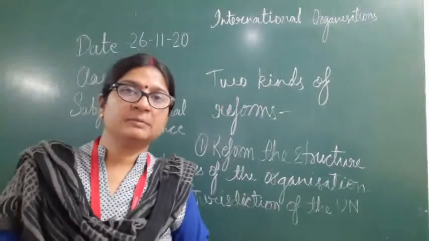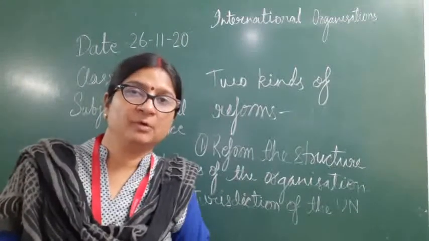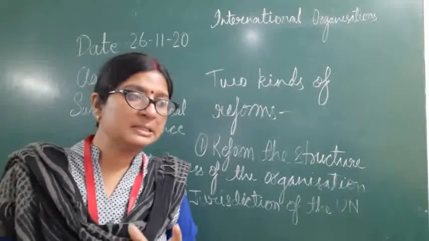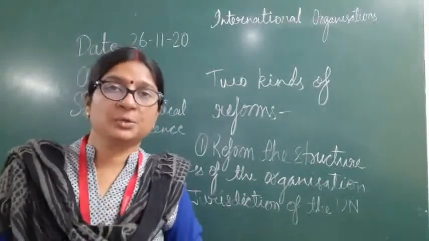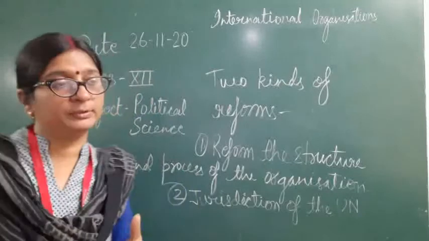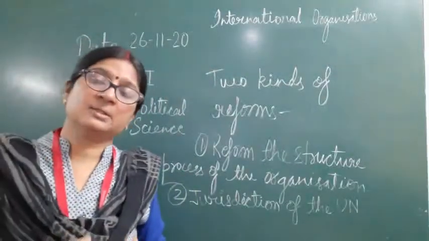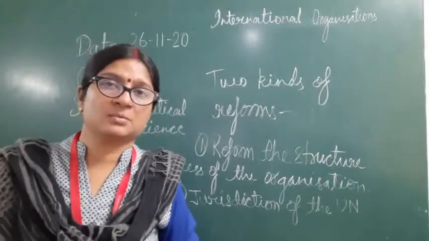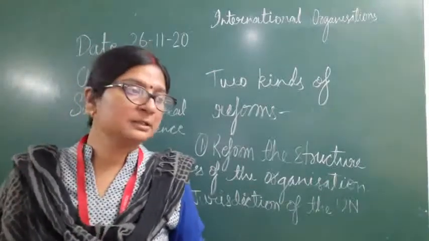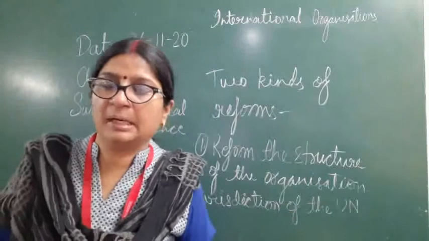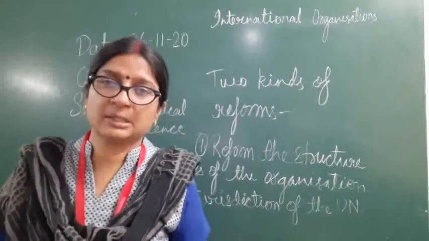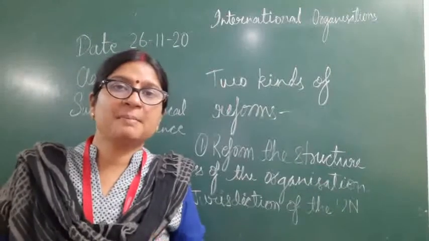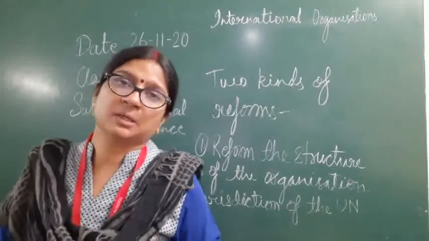And we see when there is talk of reforms of structure and processes, the biggest discussion is regarding the Security Council. Whenever we talk of reform in the United Nations, actually we are talking about the reform in the Security Council. And we see that the most important demand regarding this Security Council is to increase the number of permanent members in the UN Security Council.